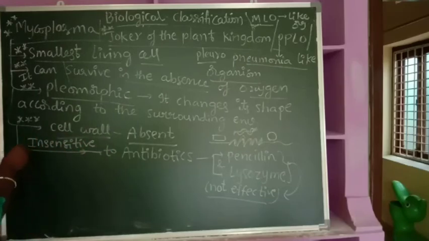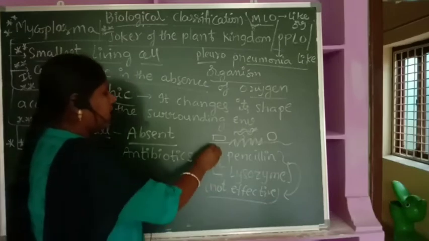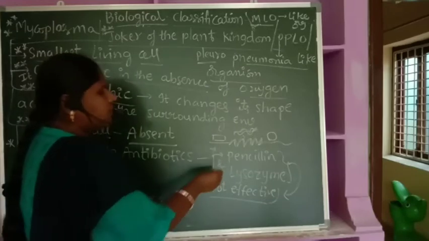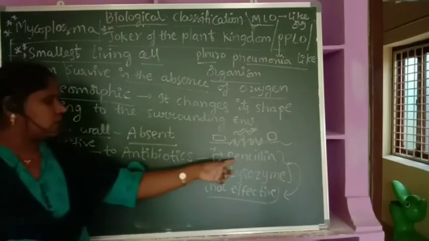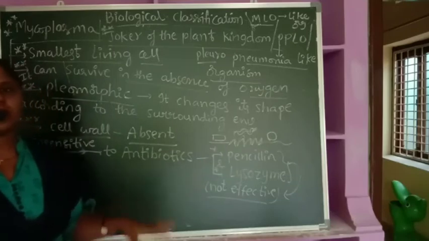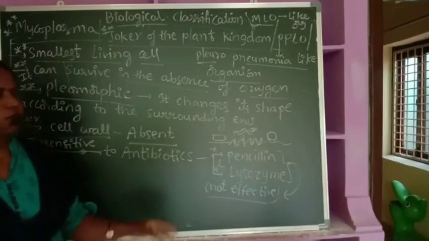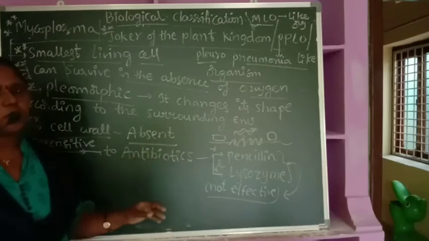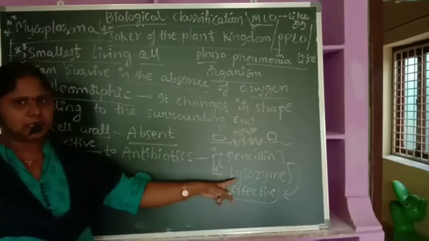Even this point is very, very important. It is insensitive to antibiotics like penicillin and lysozyme. If any bacterial infection is there, most commonly the doctors choose penicillin, because penicillin is the most commonly used antibiotic nowadays. For most bacterial infections, the doctor first suggests penicillin, and then lysozyme, the cell wall digesting enzyme.